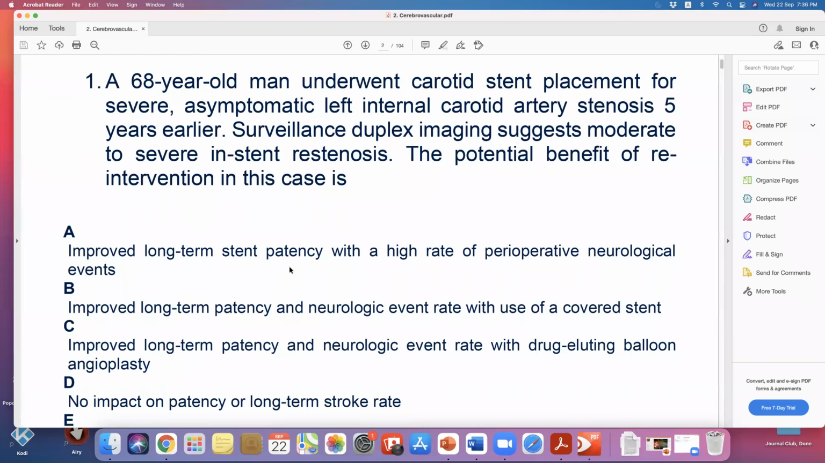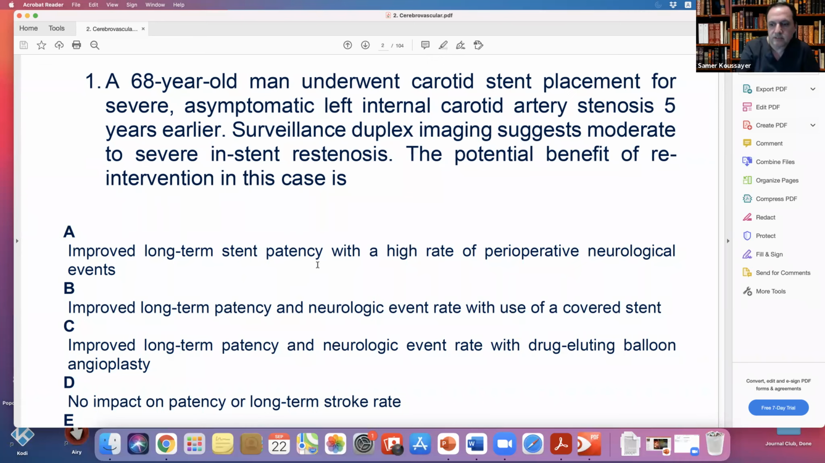The potential benefit of reintervention in this case is, so we are talking about a previous carotid artery stenting 5 years ago, and the follow-up duplex showing in-stent stenosis. Correct. And the patient is asymptomatic. He was asymptomatic, yes. He's still asymptomatic. You didn't mention any symptoms, so we presume it's asymptomatic, correct? Yeah. Okay. You remember what the guideline said?